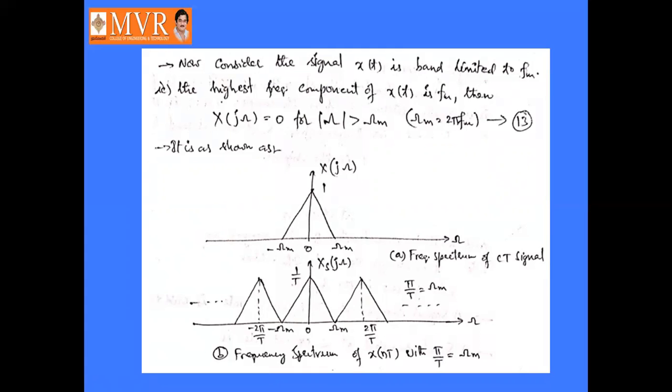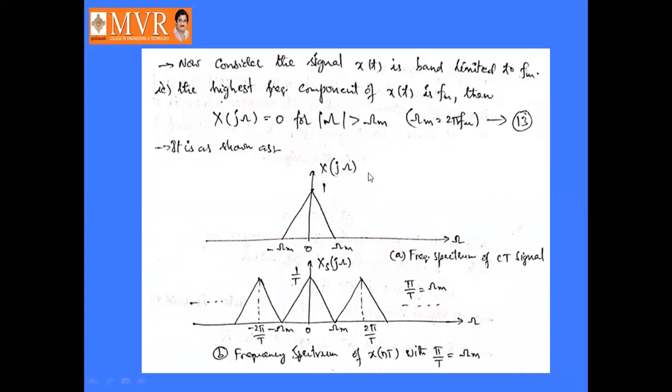So now we consider the signal x of t is band limited to fm. That is, the highest frequency component of x of t is fm. Then X of j omega becomes 0 for mod omega greater than omega m, where omega m is 2 pi into fm. So it is shown like this.